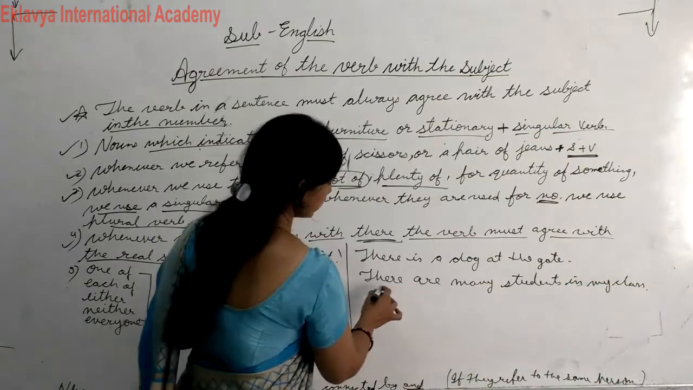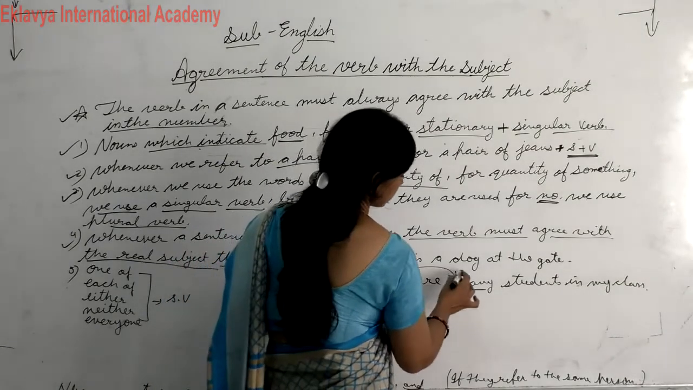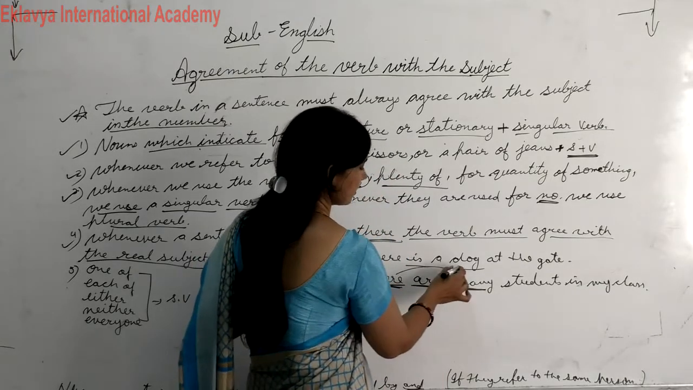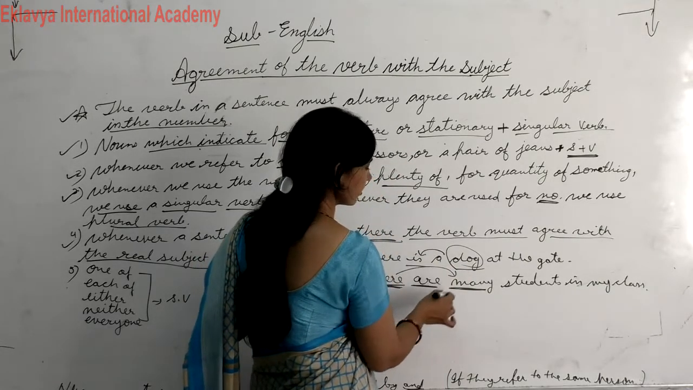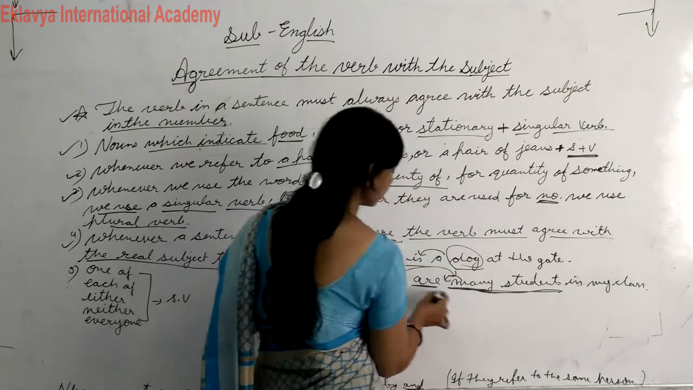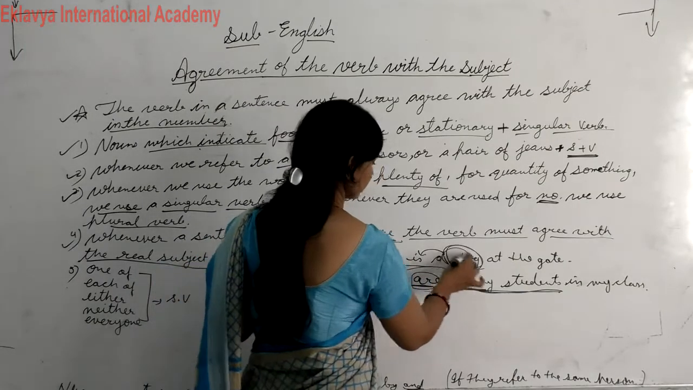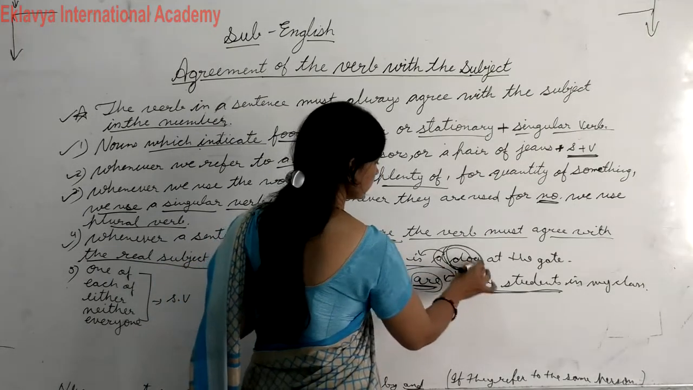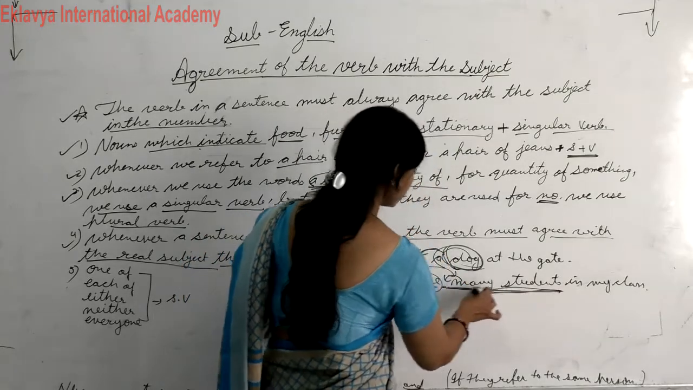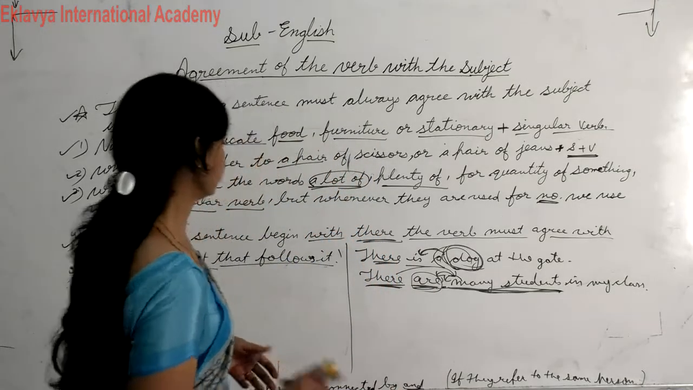It means student, here you can check there will be followed by the subject. So according to this subject we will use the verb here. If there is a singular subject you have to use singular verb. If there is a plural subject we will use plural verb. Again repeat, after there, if there is a singular subject you have to use singular verb. If there is a plural subject, according to this subject, are, plural verb.